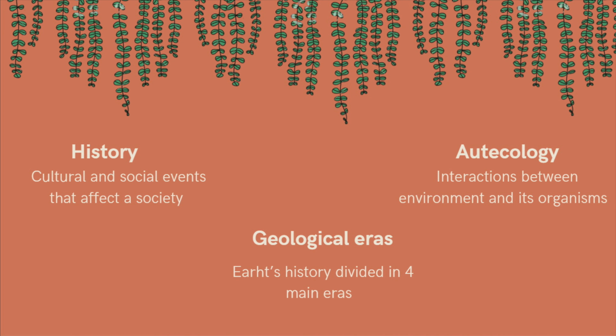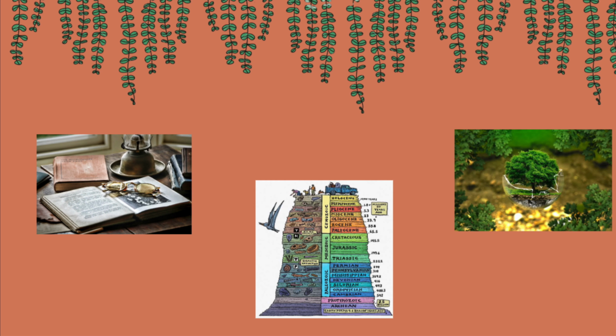History is the cultural and social events that happen and affect a society. The geological eras are the Earth's history divided into four main eras, and autoecology is the interactions between environment and its organisms. Autoecology and history are related because they study similar things. One result of the mix of both sciences is the definition of geological eras.